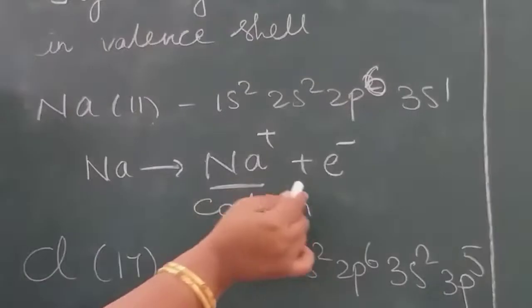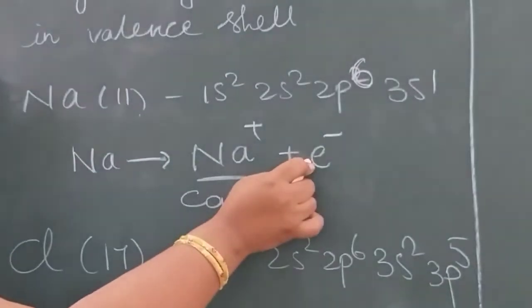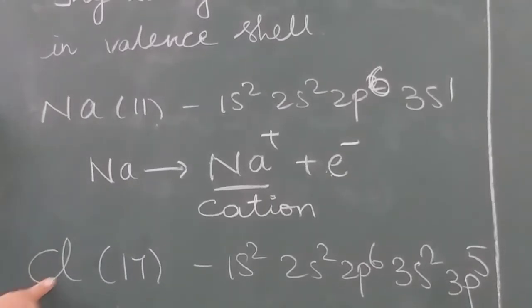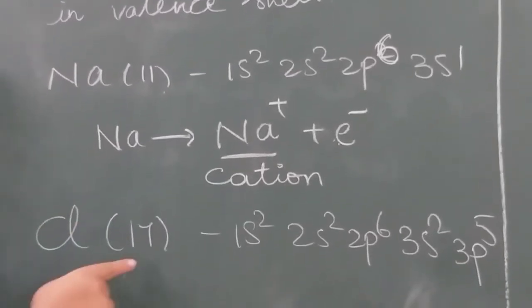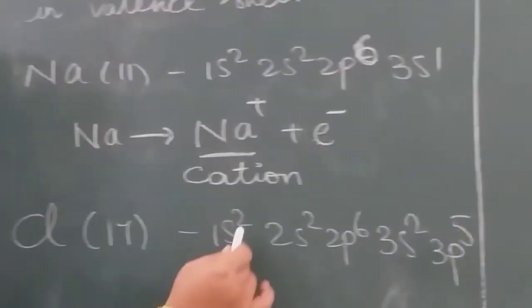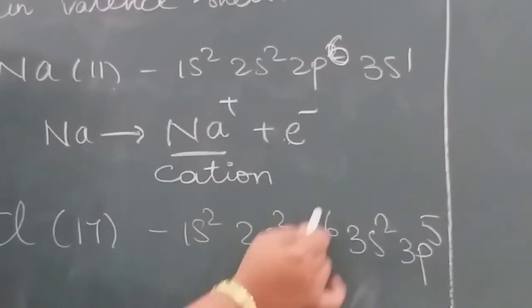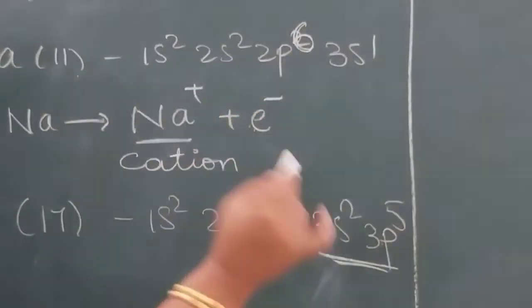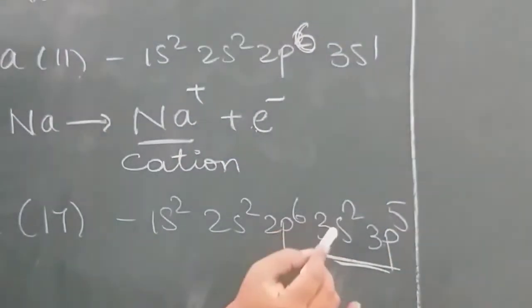Here, the electron given by the sodium will be taken by the chlorine. Here, see the chlorine configuration. Chlorine atomic number is 17. Electronic configuration is 1s2, 2s2, 2p6, 3s2, 3p5. So it needs one more electron. Here 2 plus 5, 7 electrons are there.